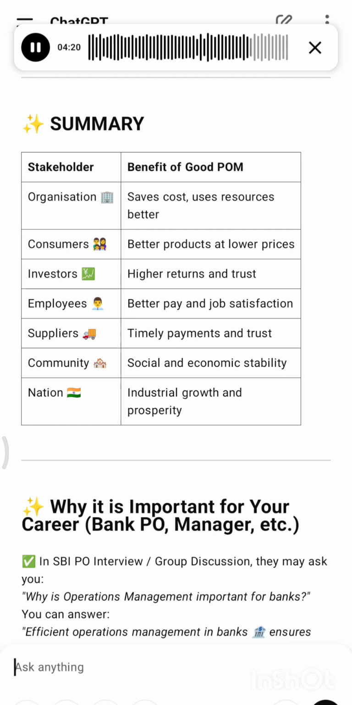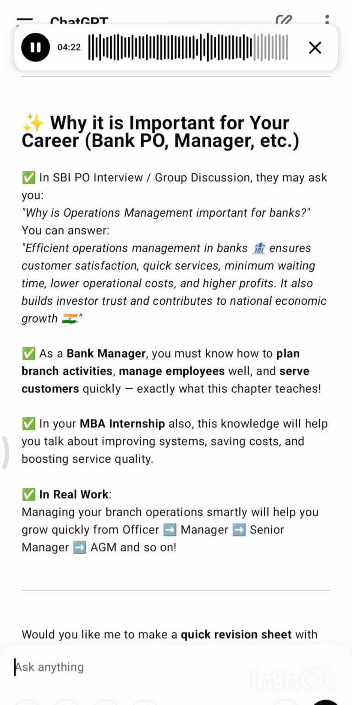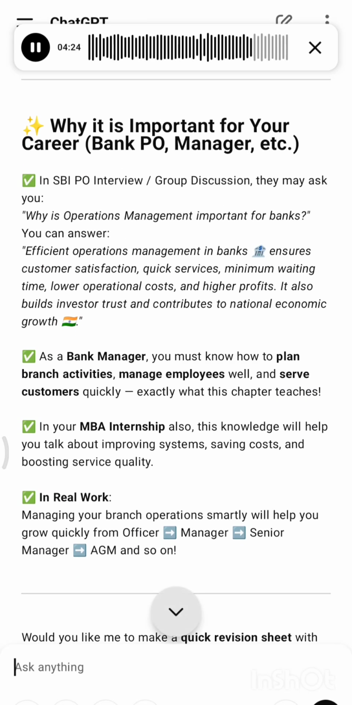Why it is important for your career: bank PO, manager, etc. In an SBI PO interview or group discussion, they may ask you, why is operations management important for banks? You can answer, efficient operations management in banks ensures customer satisfaction, quick services, minimum waiting time, lower operational costs, and higher profits. It also builds investor trust and contributes to national economic growth.